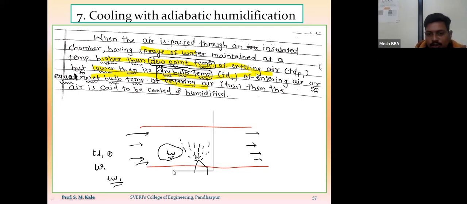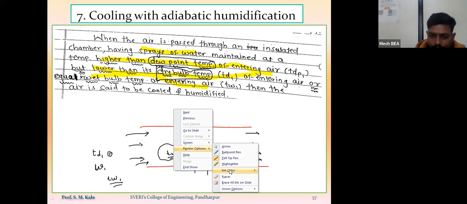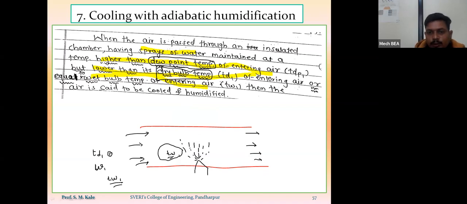For a multiple choice question, this may be asked. In other words, the dew point temperature of this spray of water should be higher than the dew point temperature of the entering air, and the dry bulb temperature of this spray of water should be lower than the dry bulb temperature of the entering air.